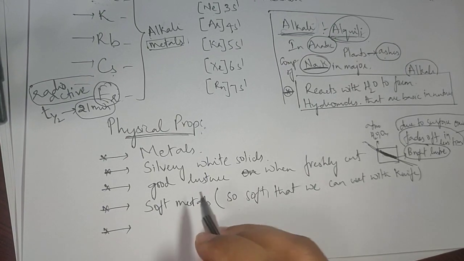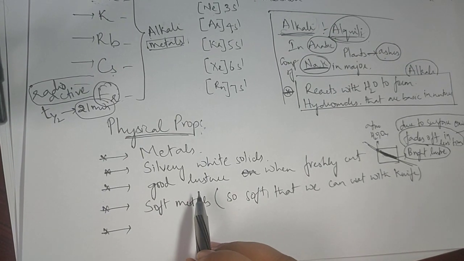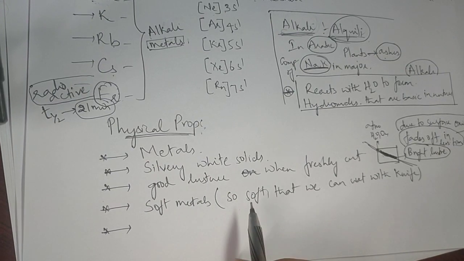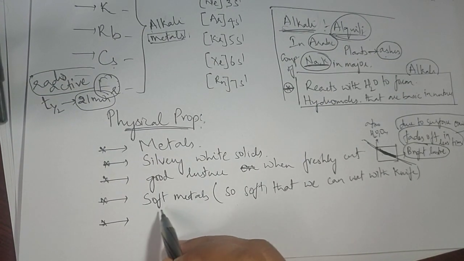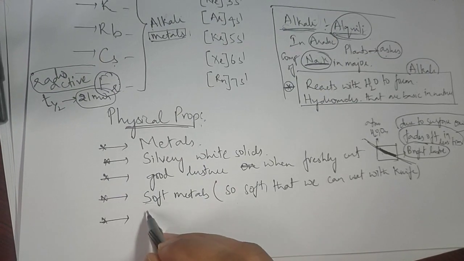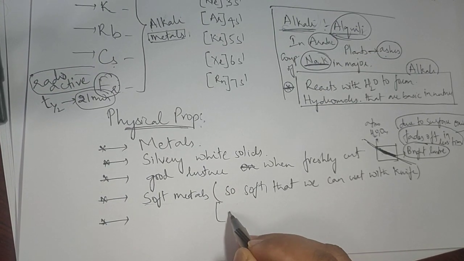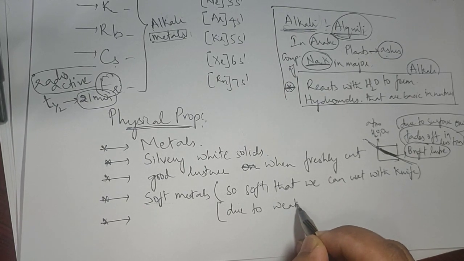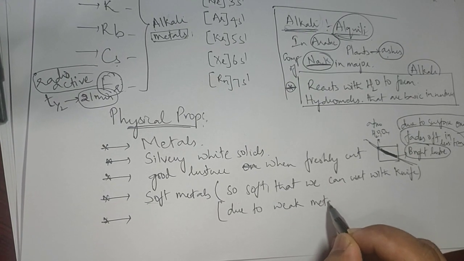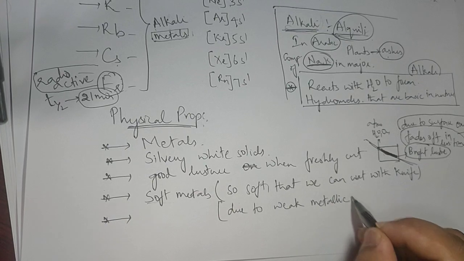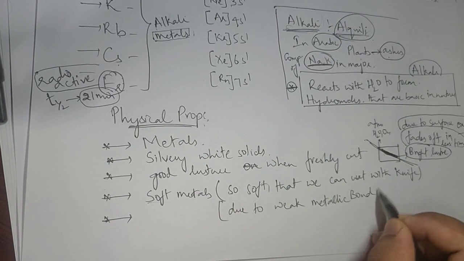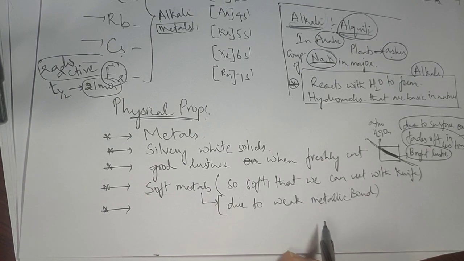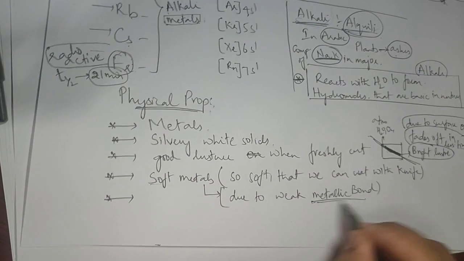Now first of all, let me explain one more thing: why do they have this luster and why are they soft? They are soft because, let me write the reason, of weak metallic bond. The soft metals, why are they soft? Because of their weak metallic bond. Now let's understand what this metallic bond is first.